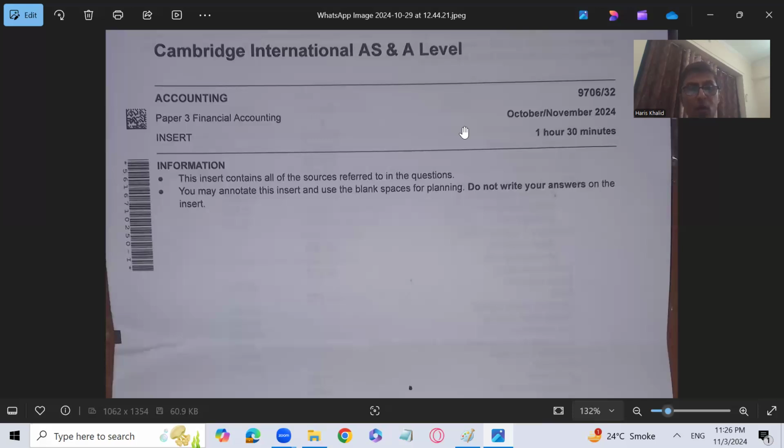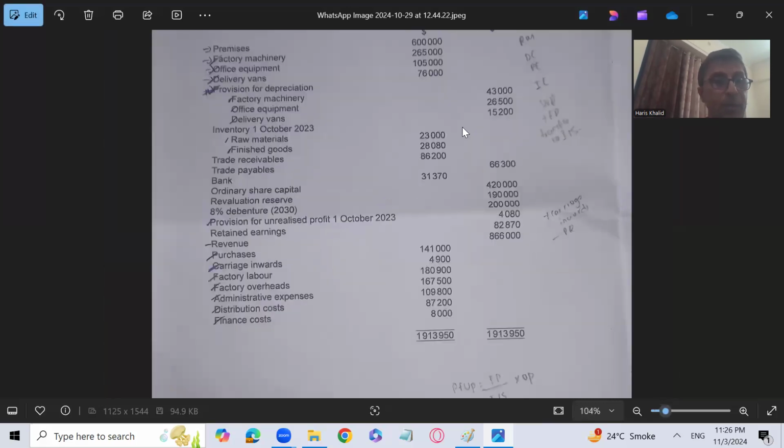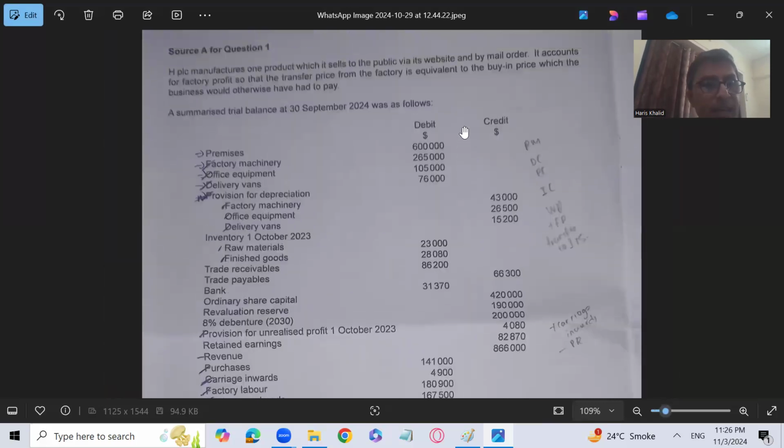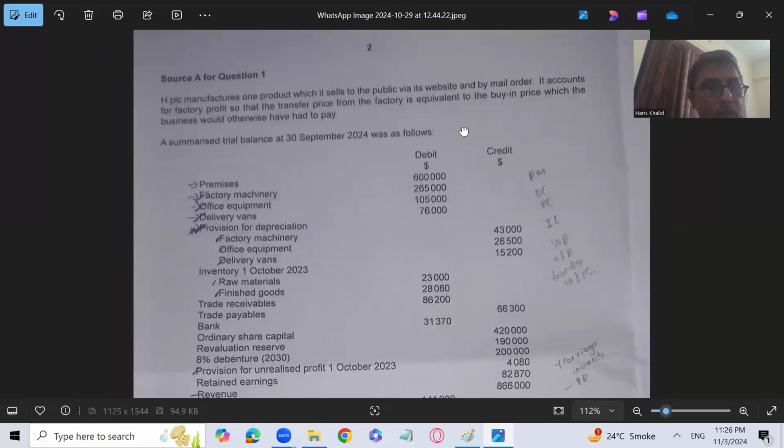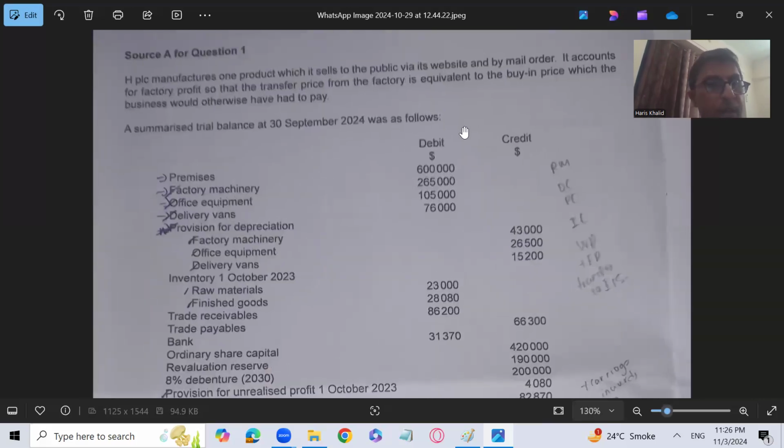Paper 3, October/November 2024, variant 32. Let's go for the first question, which is obviously the manufacturing account. Source A for question 1 is given. H Public Limited Company manufactures one product, which it sells to the public via its website and by mail order. It accounts for factory profit so that the transfer price from the factory is equivalent to the buy-in price which the business would otherwise have had to pay.